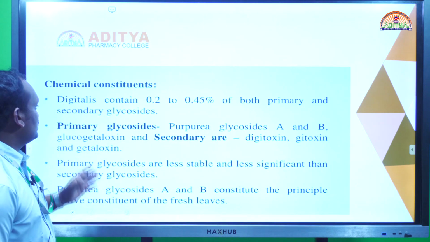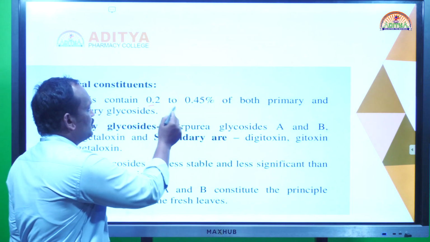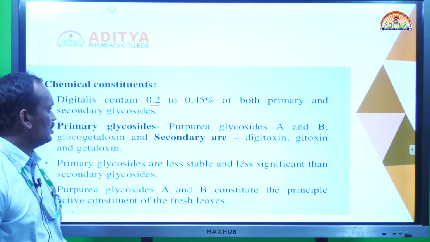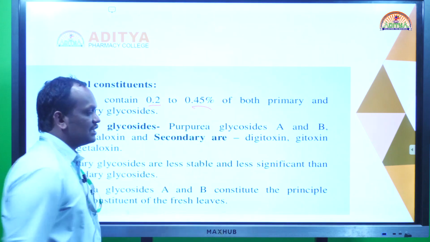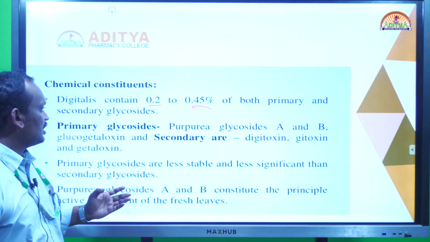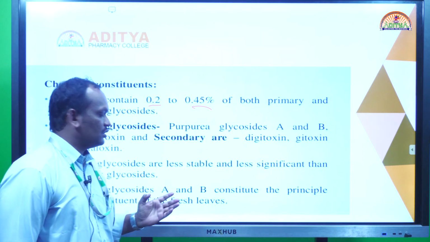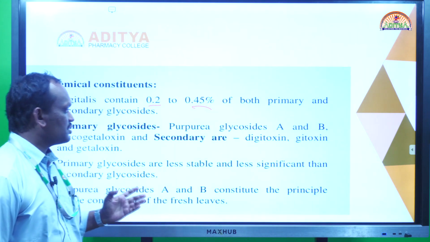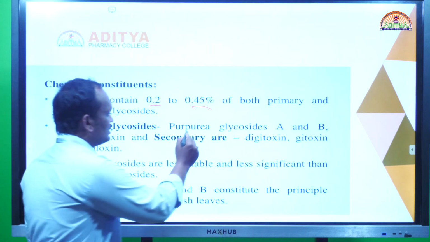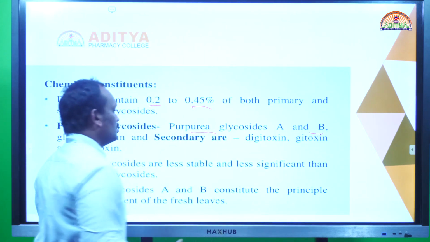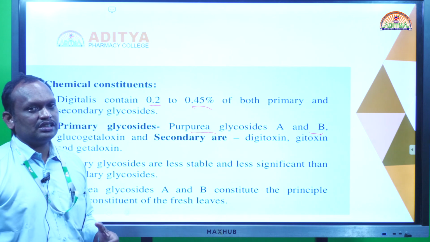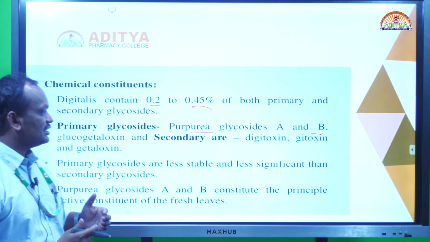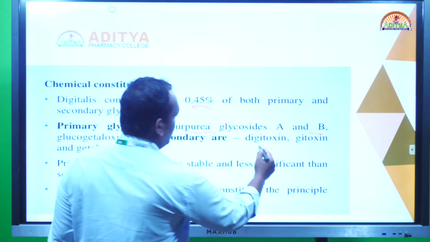Chemical constituents: digitalis generally contains 0.10. So what is the standard? We said 0.3% of digitoxin, but generally what is the range of digitalis glycosides in the leaf? 0.2 to 0.45, both primary and secondary glycosides. What are the primary glycosides in digitalis? Purpurea glycosides A and B. After hydrolysis, they release the secondary glycosides like digitoxin and gitoxin.